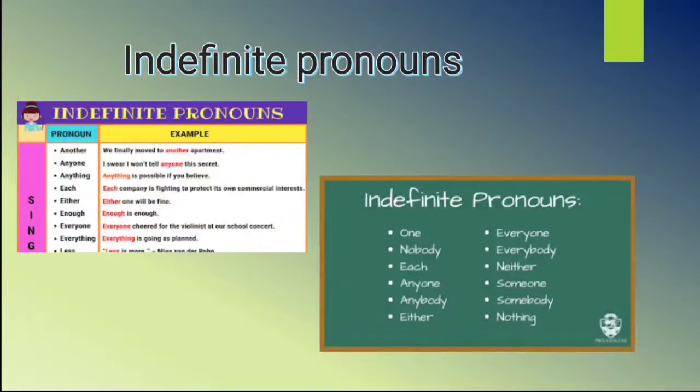Well, but again here is one confusion. Some students think that words like some or all are always used as indefinite pronouns. No, not at all. I'm giving you some examples where you can see these words function like adjectives as well.